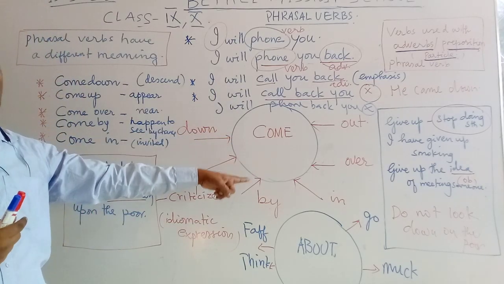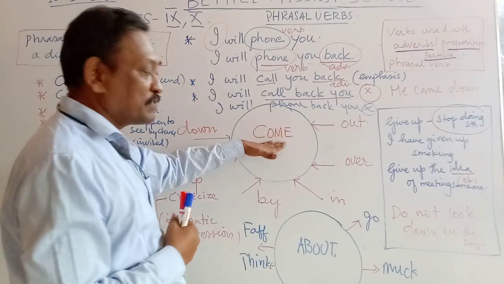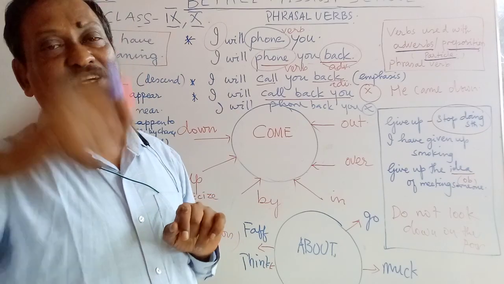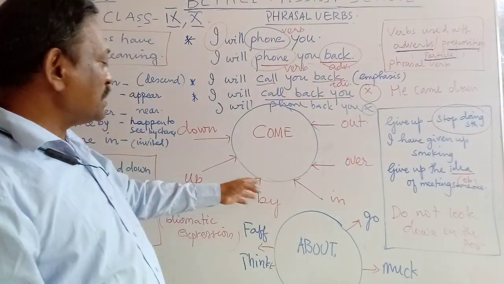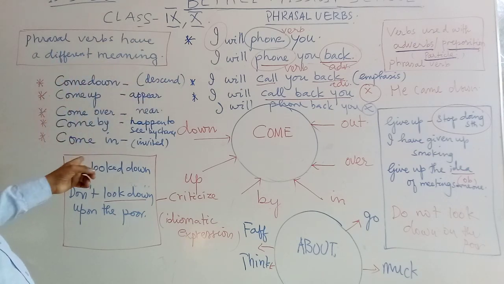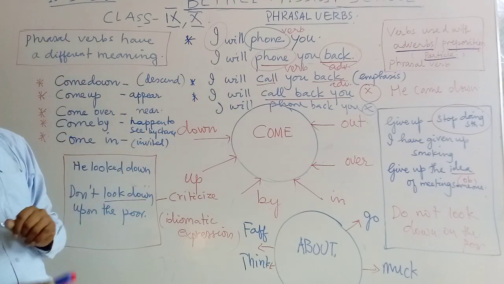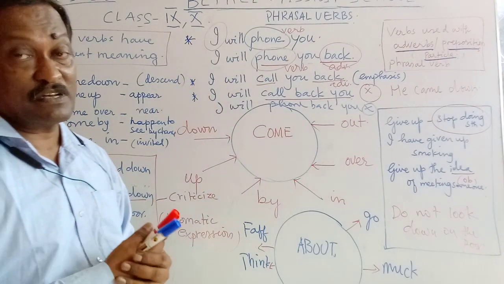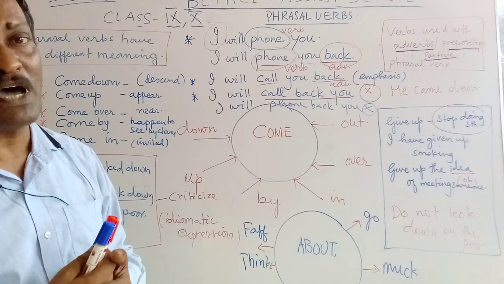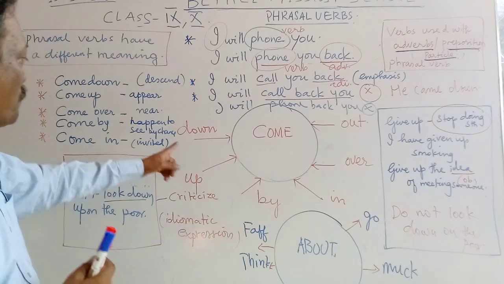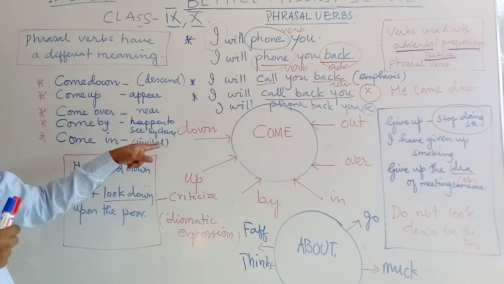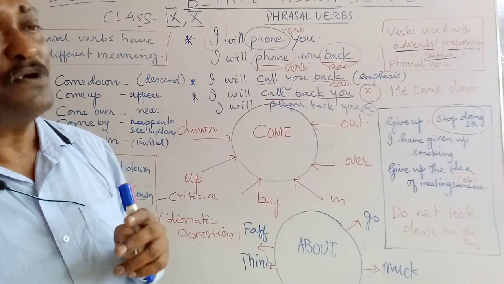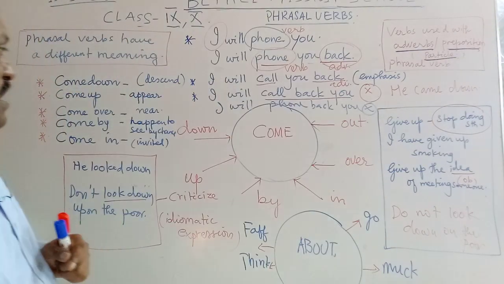Come by. See, this is come. The main verb is come. But by is a preposition. I came by this book in a mall. So what is the meaning of came by? I accidentally happened to see. So I came by my friend in a mall. I have not met my friend for many years or maybe for some months, but suddenly I happened to see him. So when I say I came by my friend in a mall, what you mean to say is you happened to meet him accidentally.